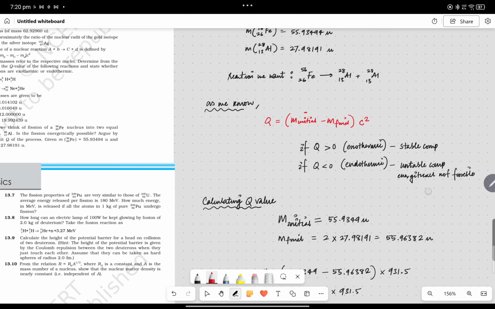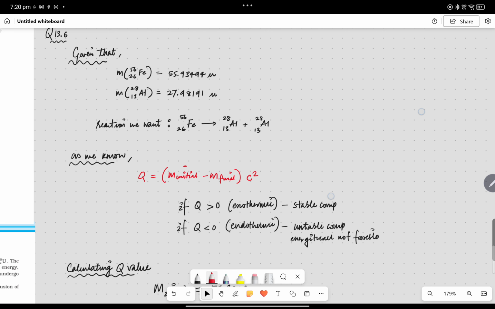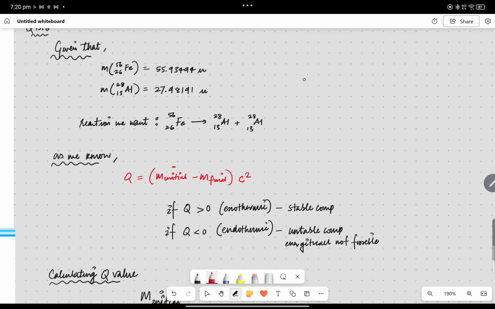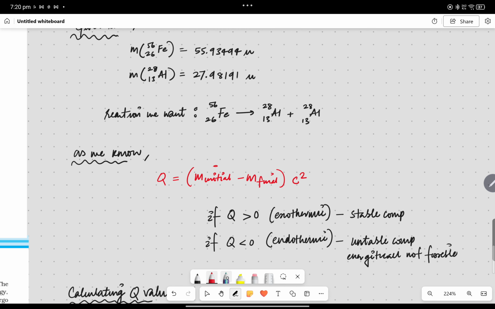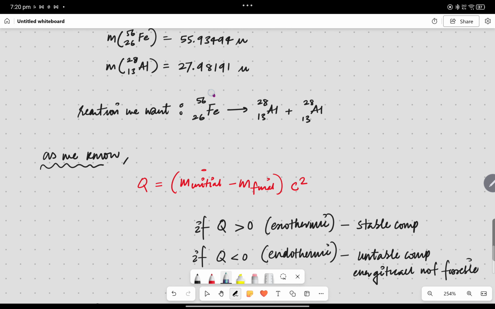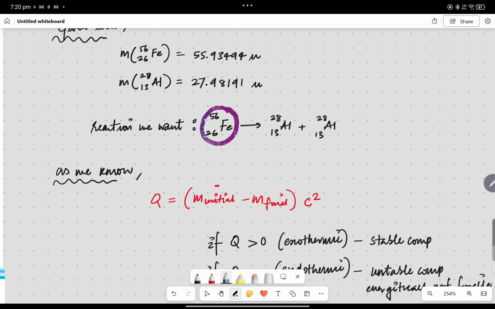So for checking the feasibility, we know that suppose we have an initial mass, by seeing this reaction. So this is a nucleus, this is an atom of Fe, right? And this has a nucleus, right?